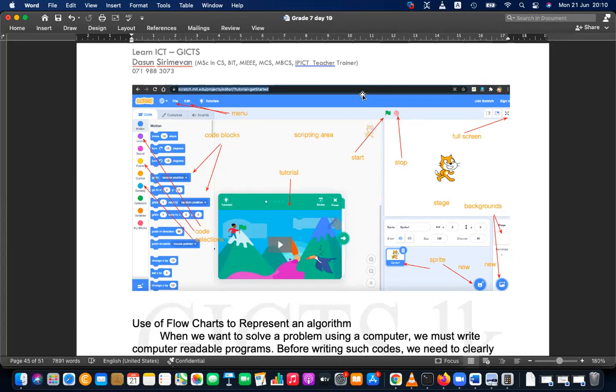We learn about the Scratch interface and these components. So this is called the stage. This is the active space.